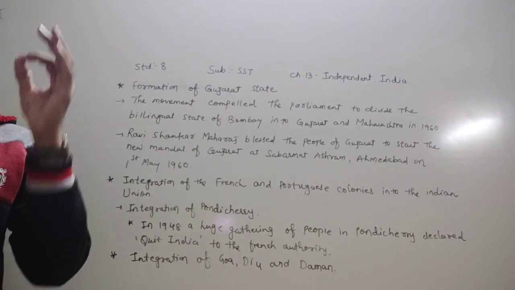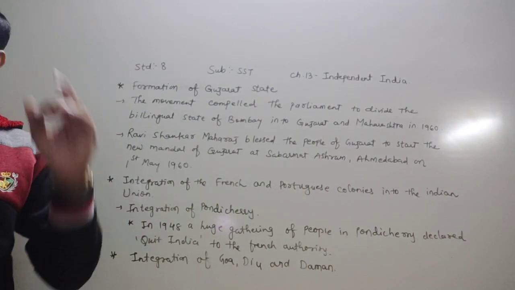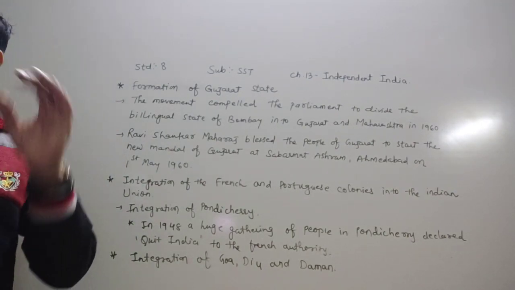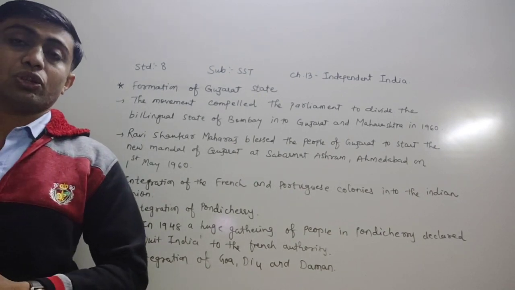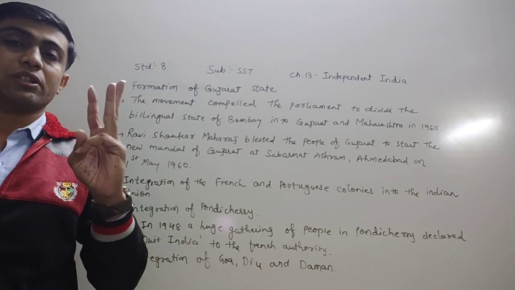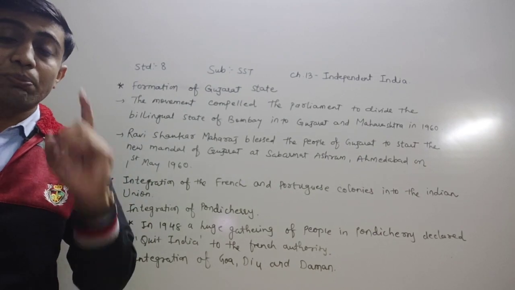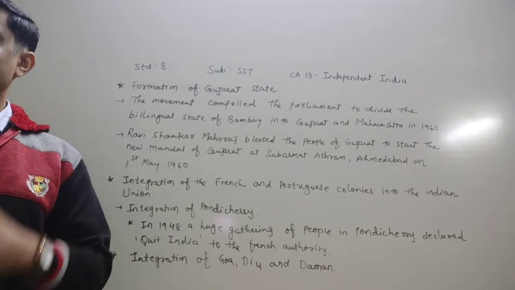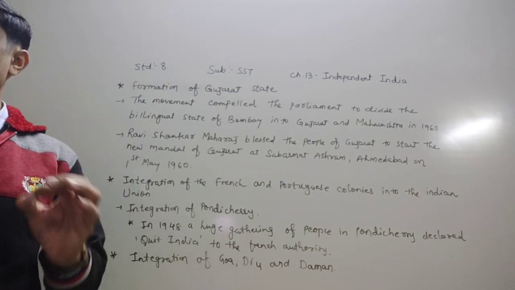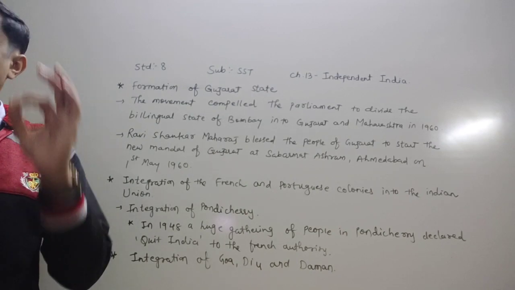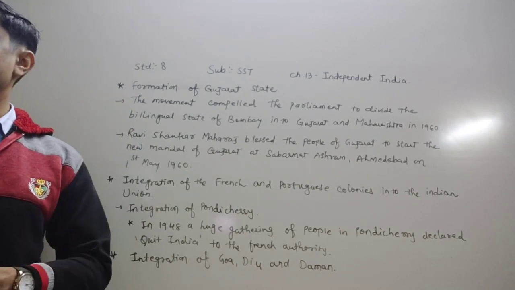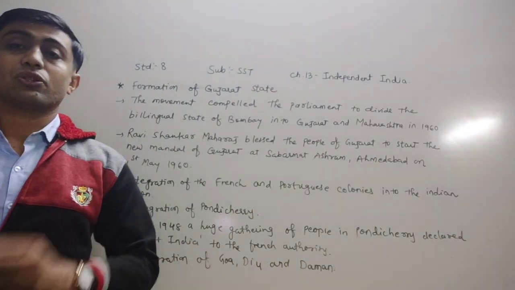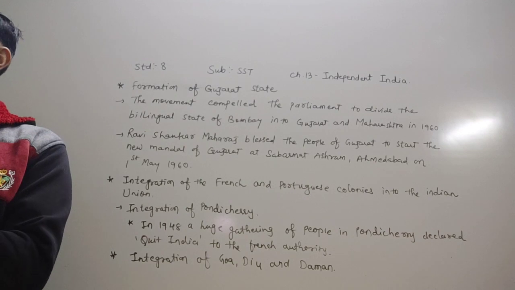So we can say that Mehdi Nawaz Jung became the first governor and Dr. Jivraj Mehta became the first chief minister of Gujarat. So dear children, you have to remember three things. The date of the establishment of the Gujarat state is 1st May 1960. Second, Dr. Jivraj Mehta is the first chief minister of Gujarat state, and Mehdi Nawaz Jung is the first governor of Gujarat state. Dear children, three things you have to remember.